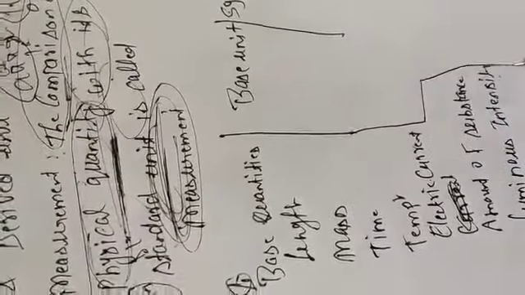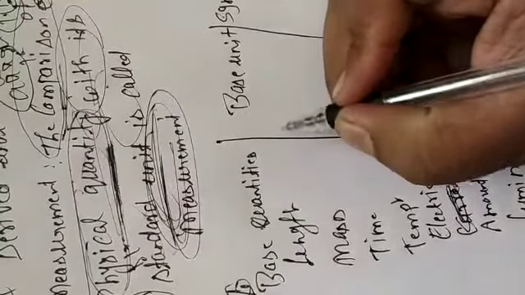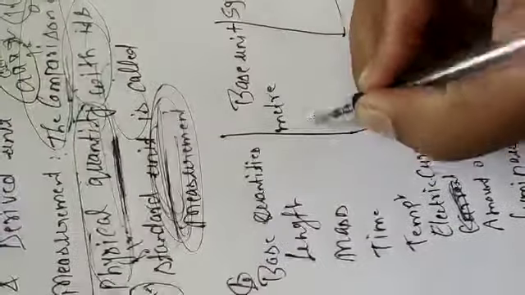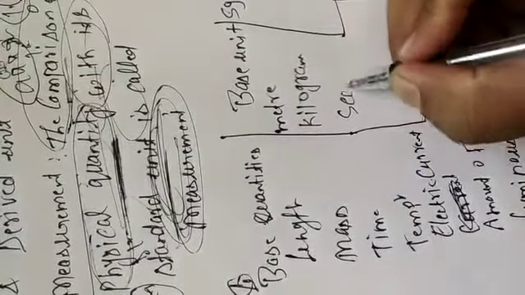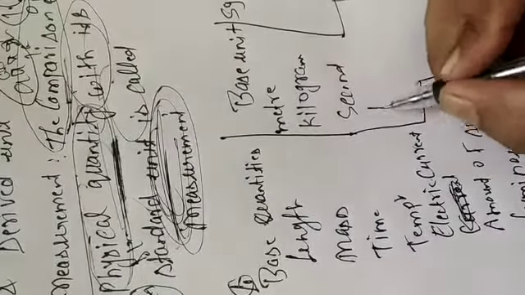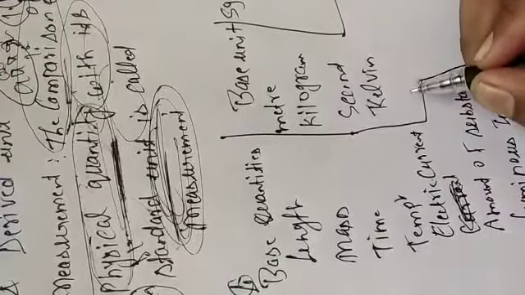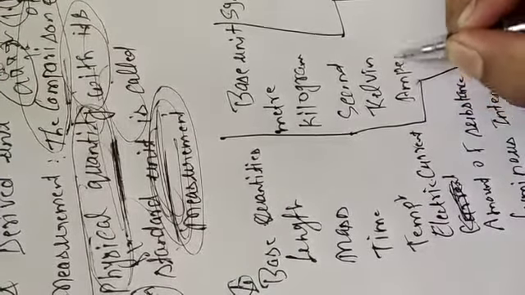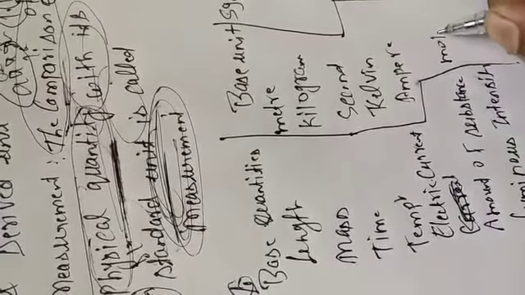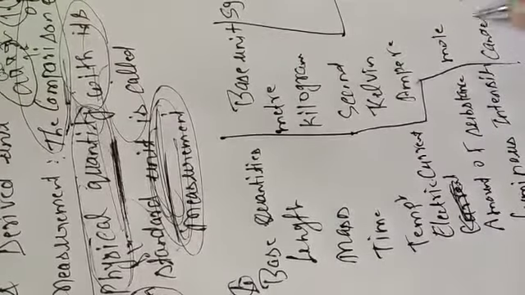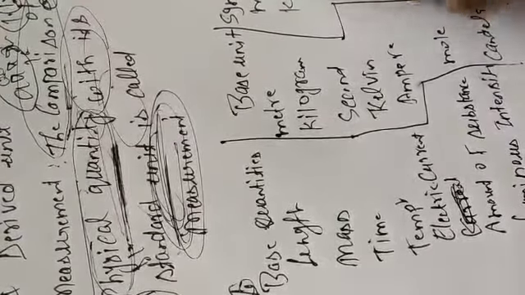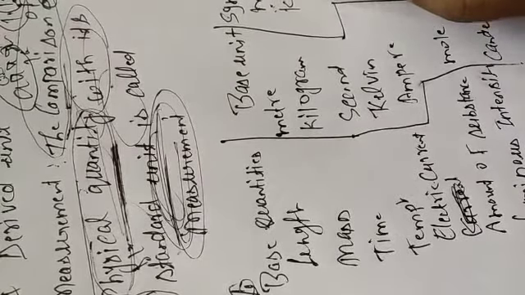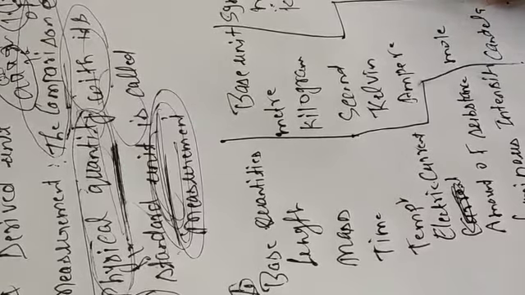For length, the unit is meter, symbol m. Mass is kilogram, symbol kg, small m not capital M. Time is second, symbol s, small s.